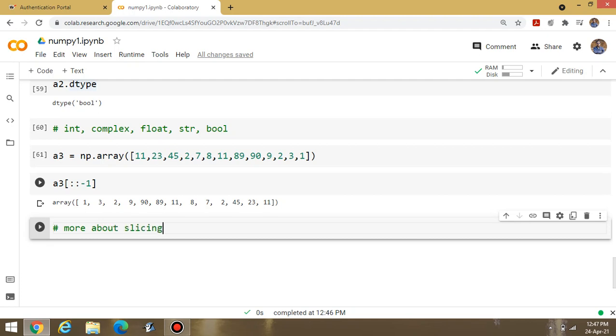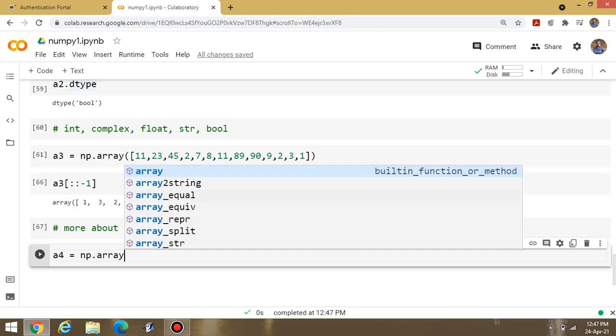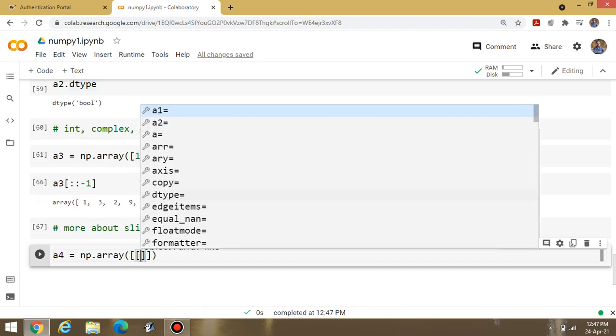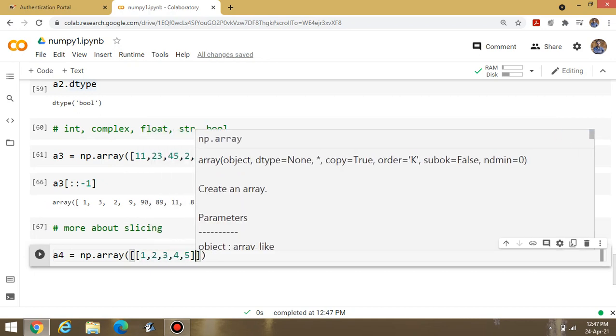I would like to discuss more about slicing. Inside more about slicing, first of all, suppose I am writing A4 is equal to np.array, and inside the array, suppose I am going to declare multiple arrays. Okay, 1, 2, 3, 4, 5.